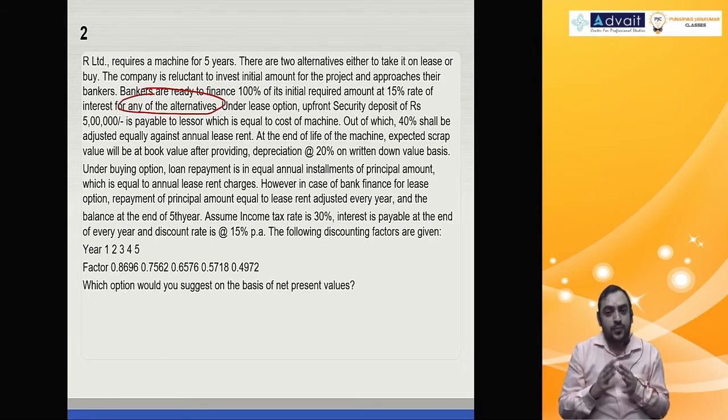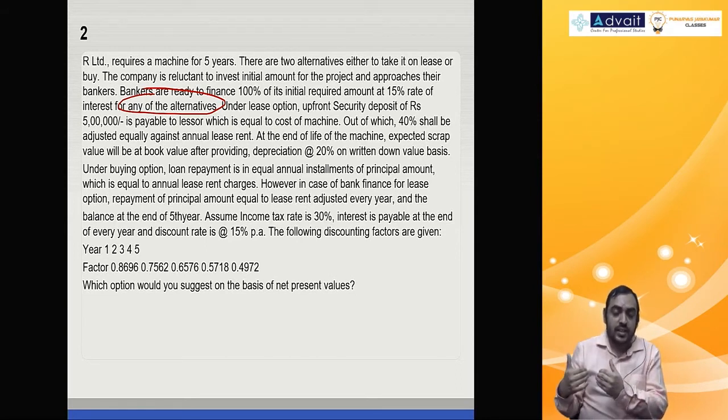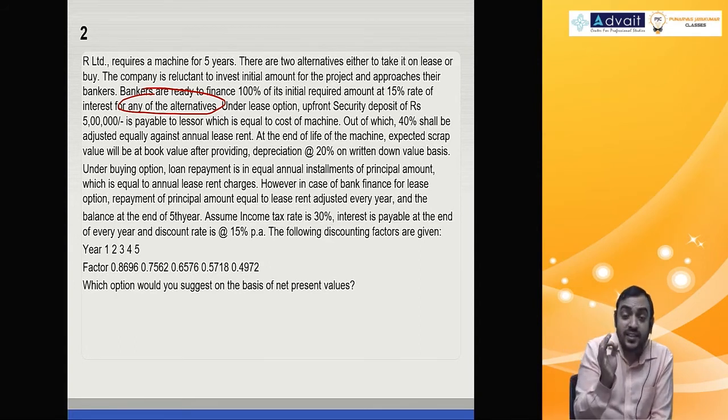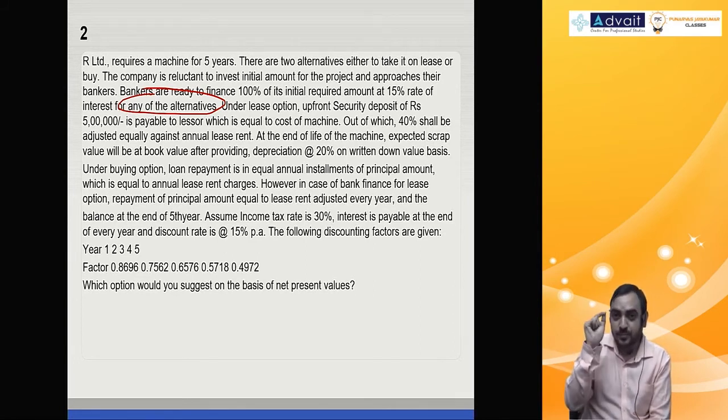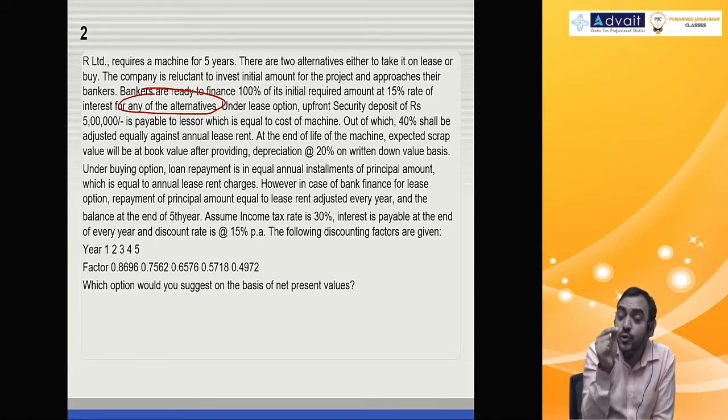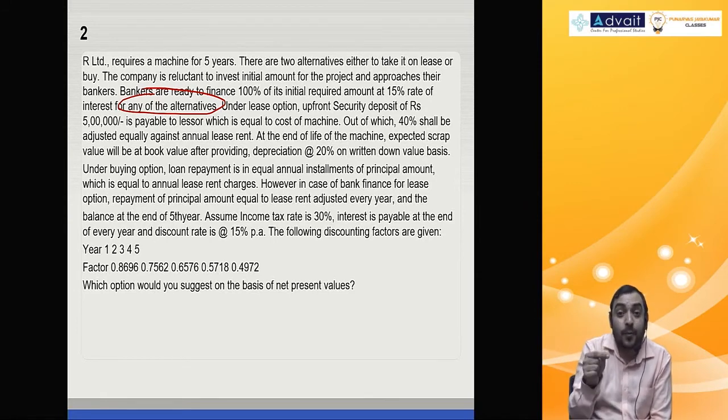Lease alternative, loan alternative, no problem. For loan alternative, they give you loan, charge interest, normal. Why are they financing lease alternative? It will come in the next sentence, but I wanted you to think logically. The lease will have security deposit, lease rental deposit. The deposit, where do you get the money? Bankers are providing you the loan at 15% rate of interest. Hope you got the logic.